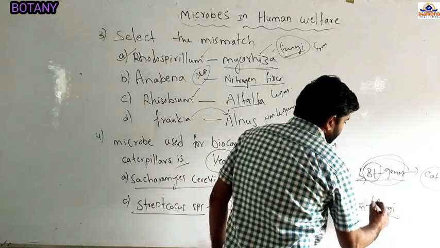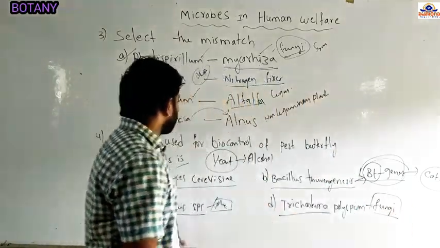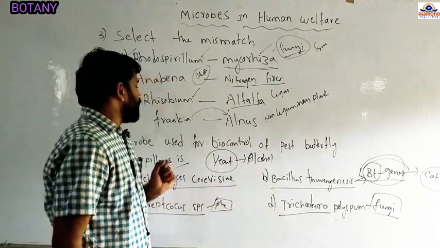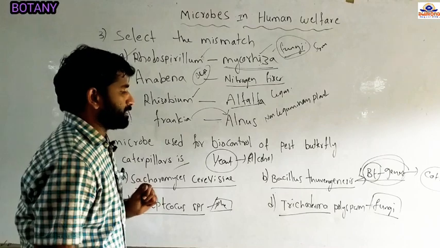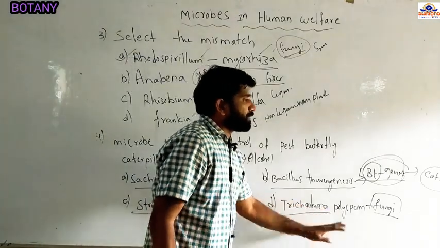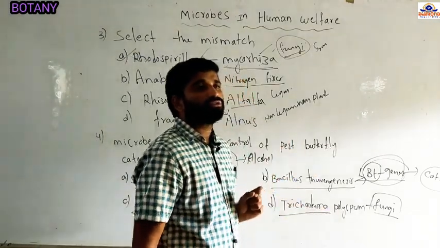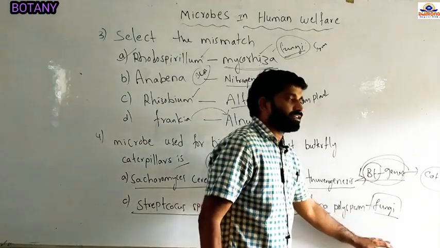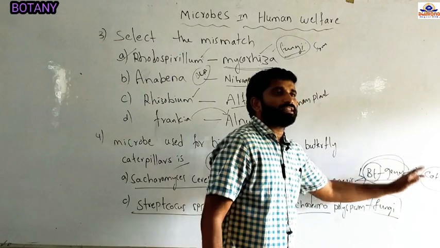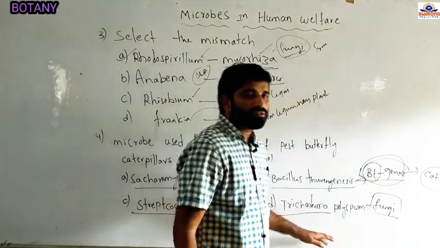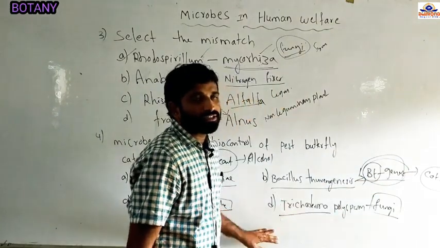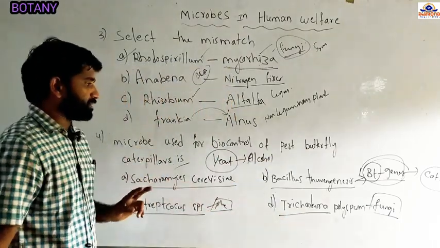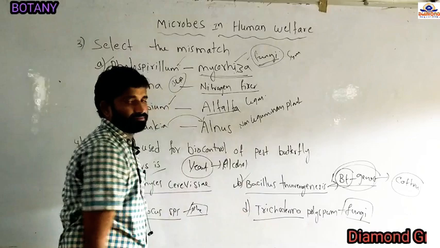It is a fungus. The question asks for a biocontrol agent, but it should control caterpillars and butterflies. Trichoderma species can control root knot diseases. Any pathogens that enter from the soil into the roots are controlled by Trichoderma species, but it does not control butterflies and caterpillars. So the answer is D.